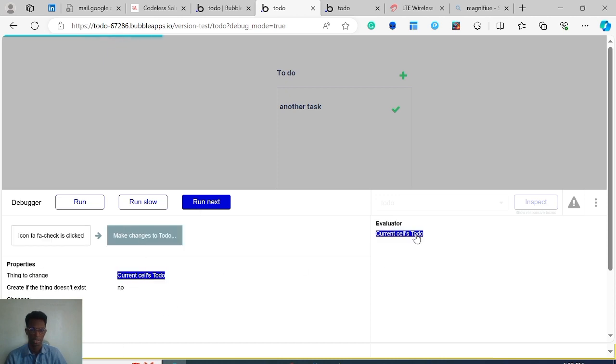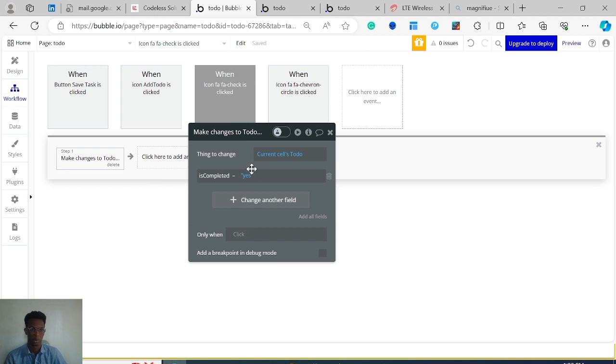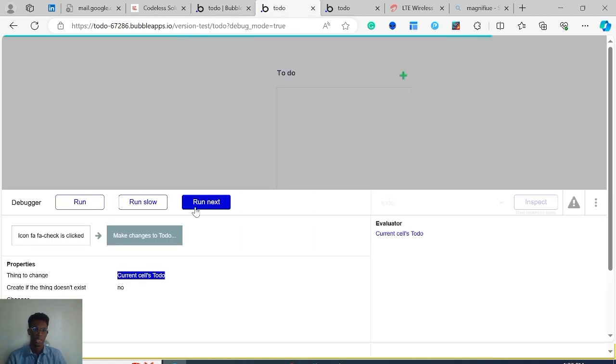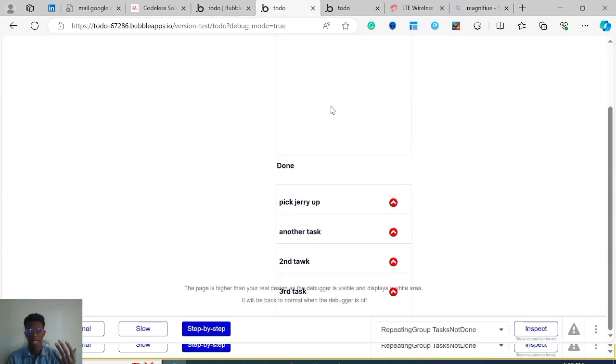What to change? The current cell's to do, which you can click, and what does the change to set is completed to yes, which is exactly what we are defining here. So essentially what is happening in the front end here, you can actually go through it step by step to see it. So if, for example, something is not working fine, you can actually use this debugger to see that, okay, maybe the workflow is not running well, or maybe I'm changing the wrong field, and you can easily correct that.